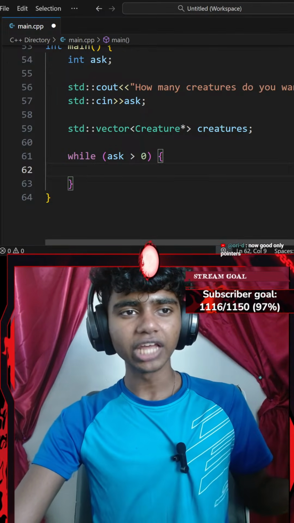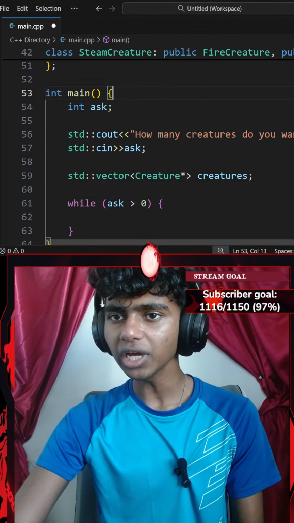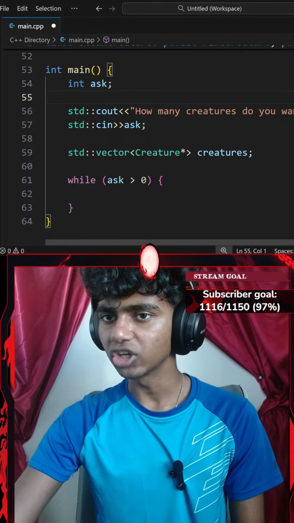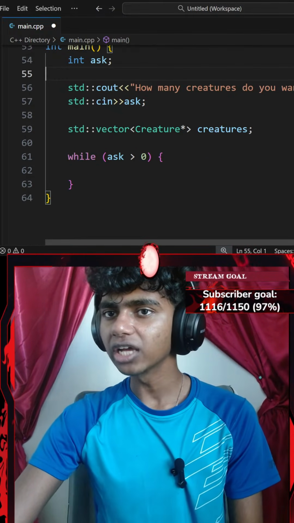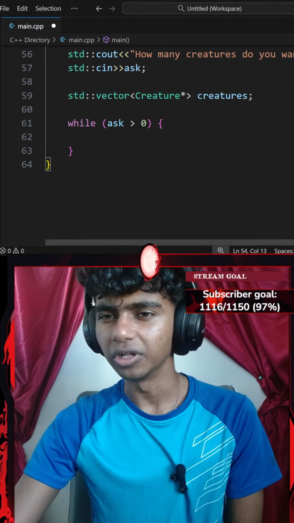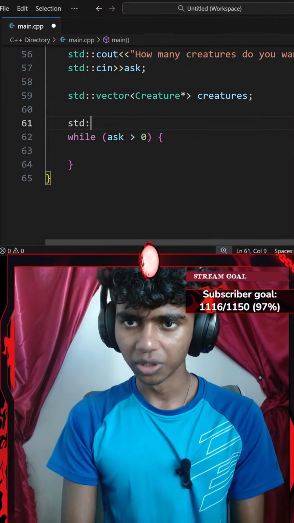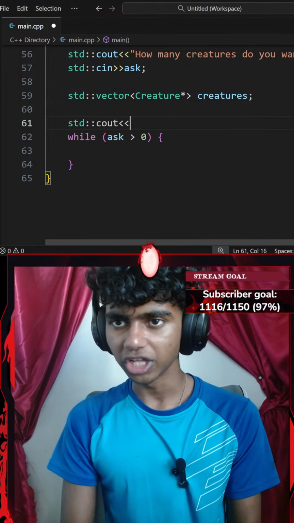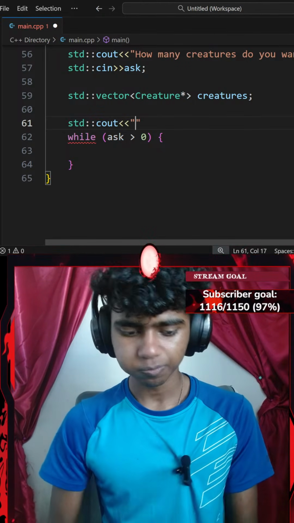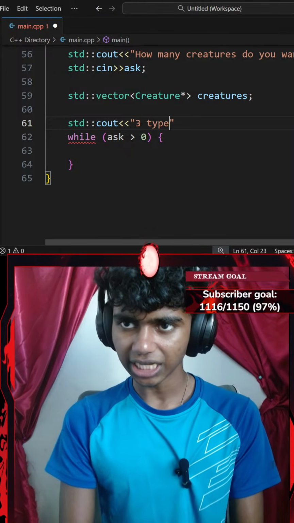Use a while loop. Let the user choose which type. Above my while loop, let's add a standard console output with an insertion operator that says something like, three types of creatures.